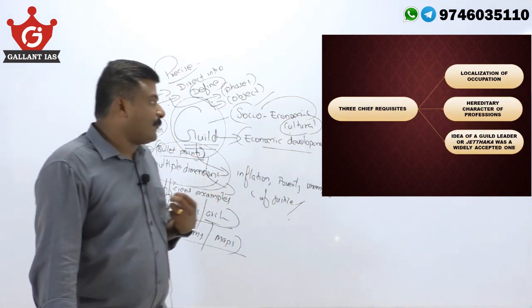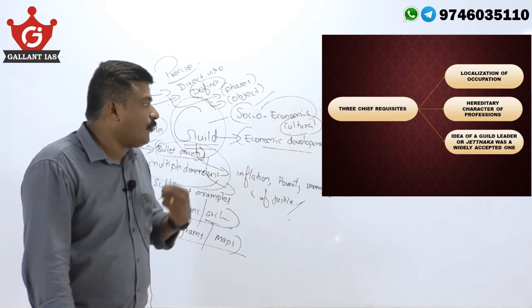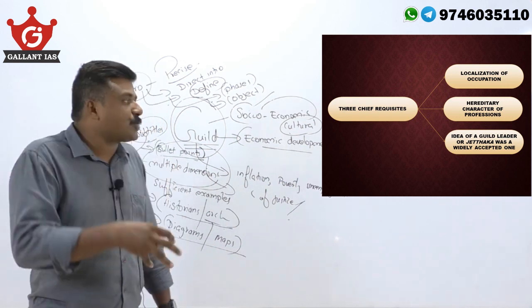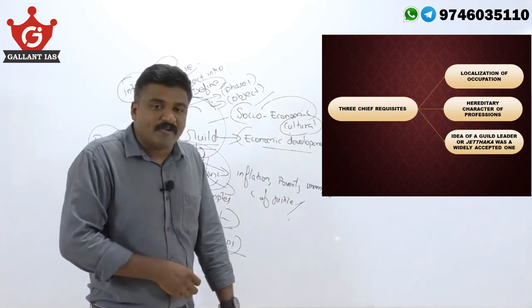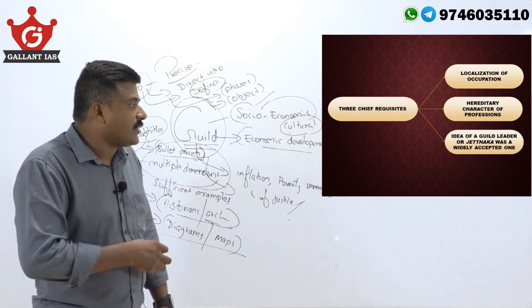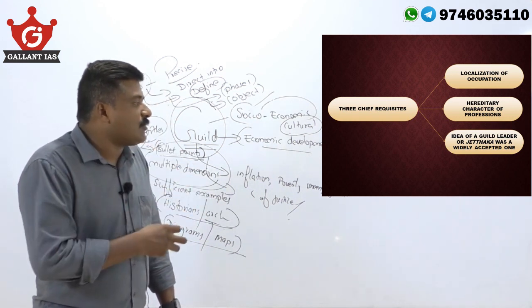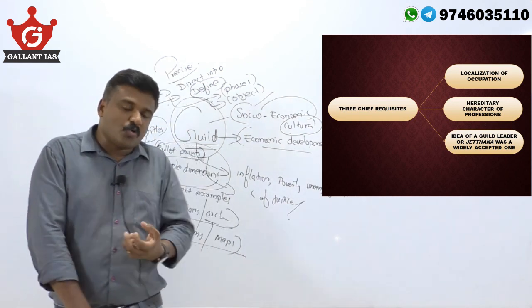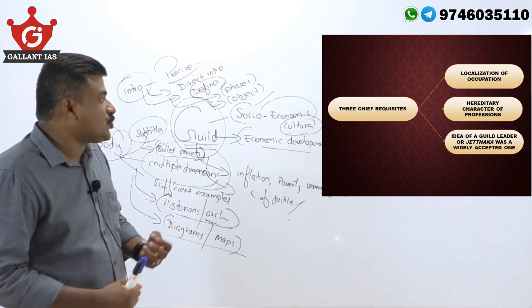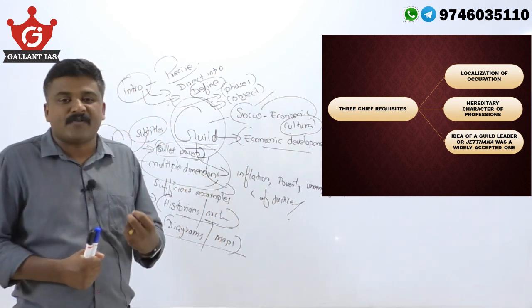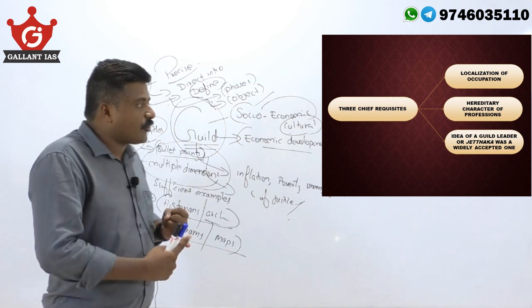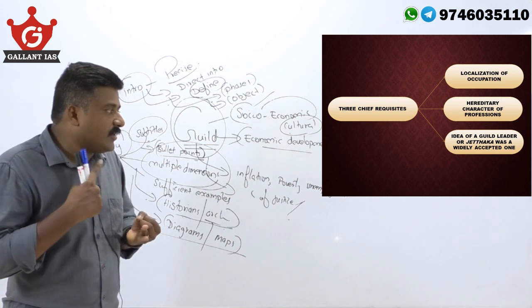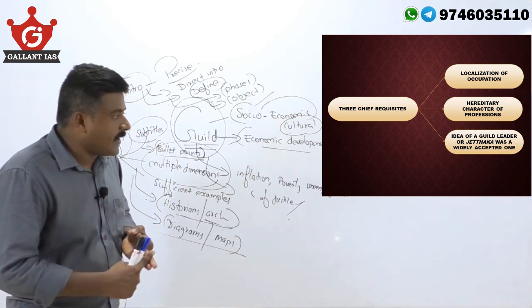Again, according to Romila Thapar, there are three chief requisites for the rise of a guild system. One is localization of occupation. Second, the hereditary character of the professions. Third, the idea of a guild leader or Jetaka was a widely accepted one. So these are the three preconditions for the rise of a guild system: localization of occupation, hereditary character of the professions, and a guild leader, this Jetaka, who has to be an accepted one.